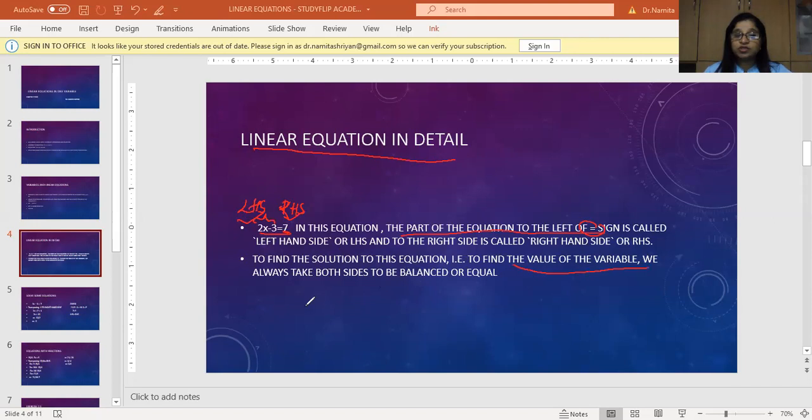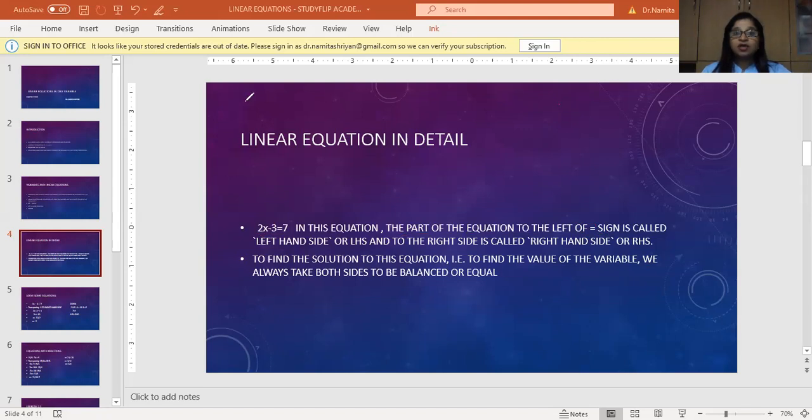That means in this equation, a value of x will have to be found such that when I substitute that value of x in this equation, both sides come out equal. Only then can I say that the value that I have found is correct.